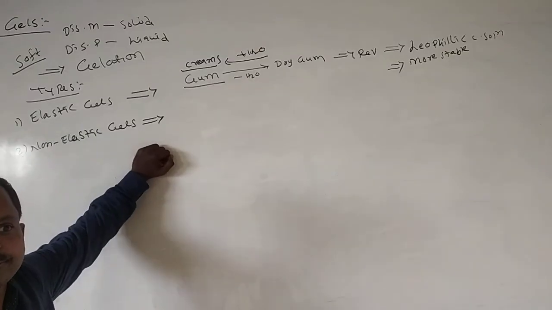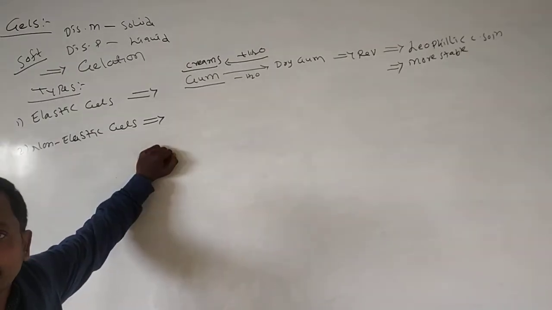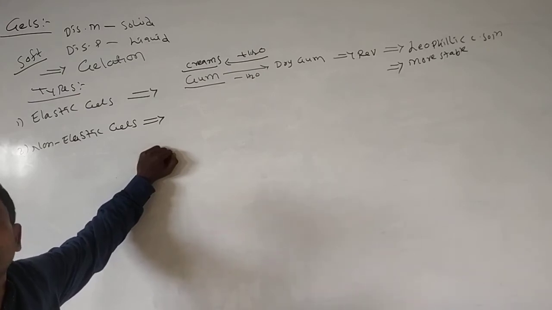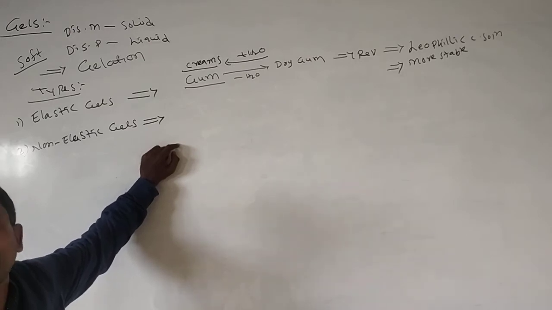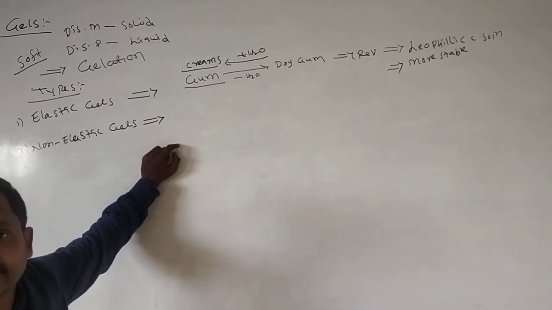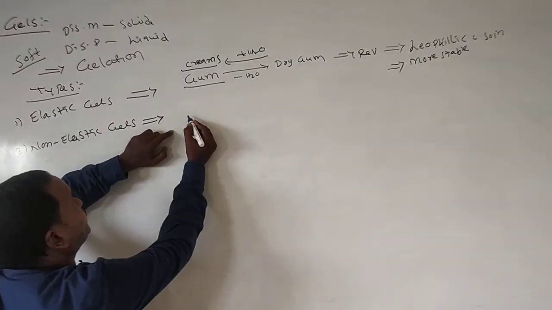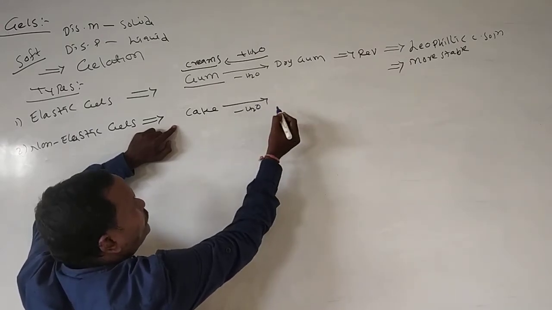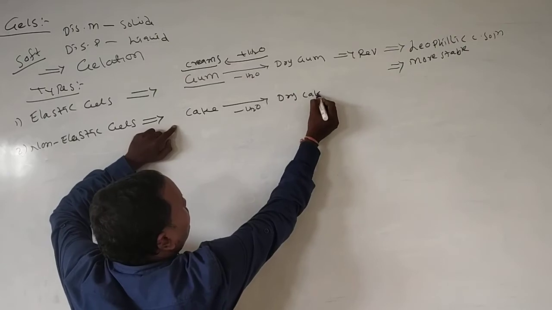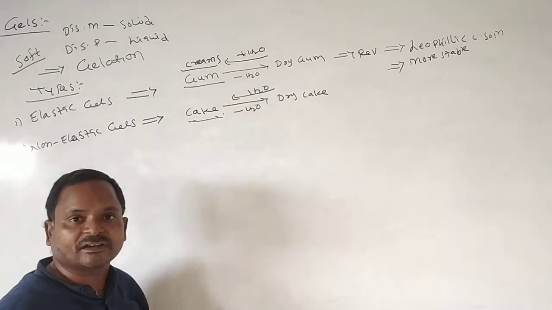Non-elastic gels means once we prepare them, after heating this becomes hard. It never retains its previous properties by the addition of water. Such type of gels we call non-elastic gels. For example, you take a cake, allow it to dry, lose water, and we get dry cake. If you add water, we never get the cake. We never get that much soft cake.